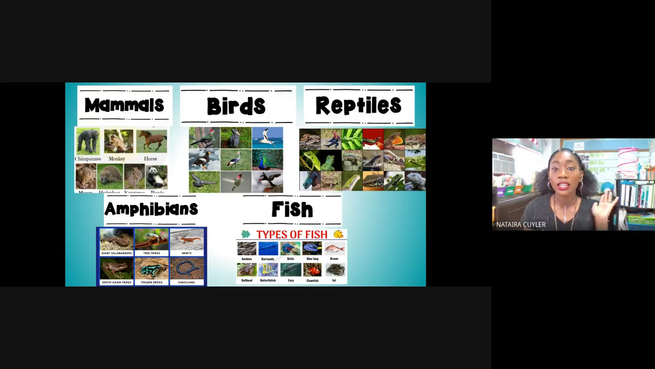reptiles and mammals breathe using their lungs, and they all live on land. We learned that mammals and birds are warm-blooded creatures. We learned that reptiles, amphibians, and fish and birds all lay eggs, and mammals are the only type that give birth to their babies and feed their babies milk.